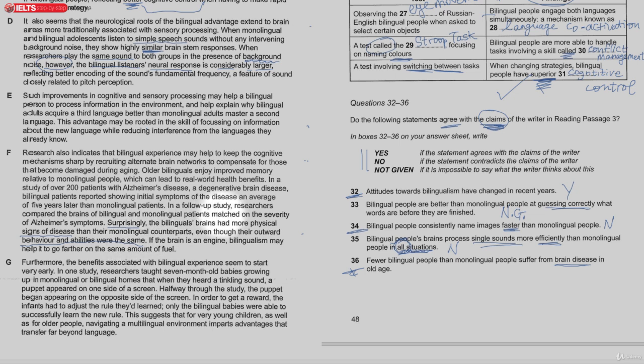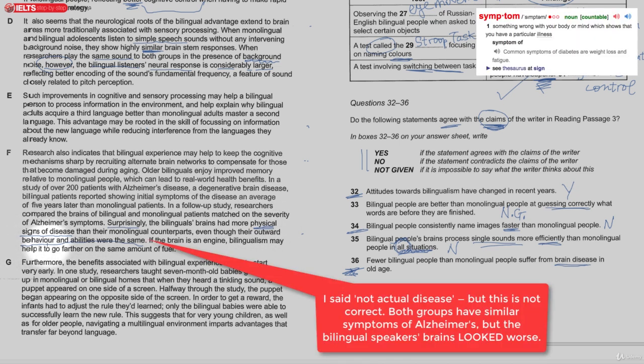Okay. Now, this is a bit of a tricky one. I'm not sure if I totally agree with this one here, and I would understand if you were confused. But it says that there are physical signs of disease, but not actual disease, as in their behavior and their abilities were the same.